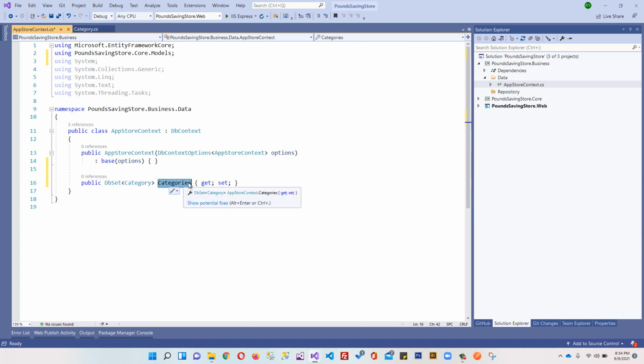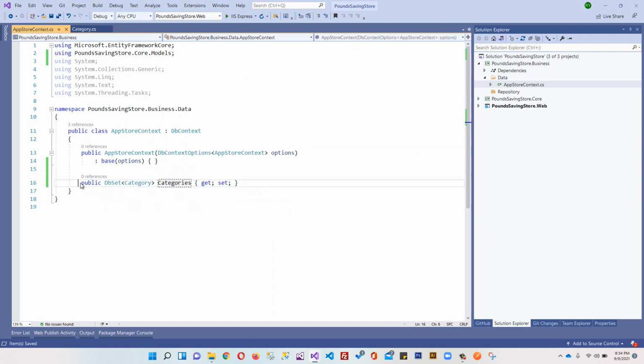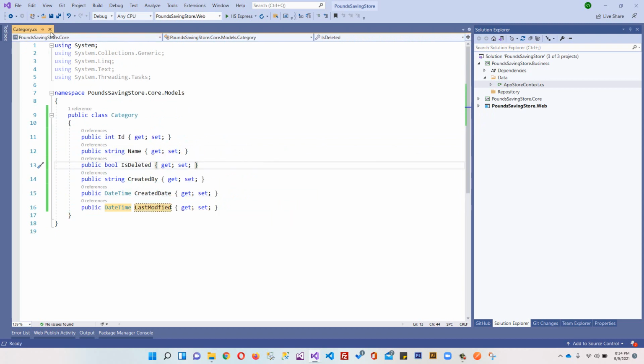The plural name will be the name of our table in the database, and the singular name will be the name of our model in our context. That's it. So we have created our model class here, and after that we have set up this model class within this DbSet, and the next step is to create our database. So how to create our database?